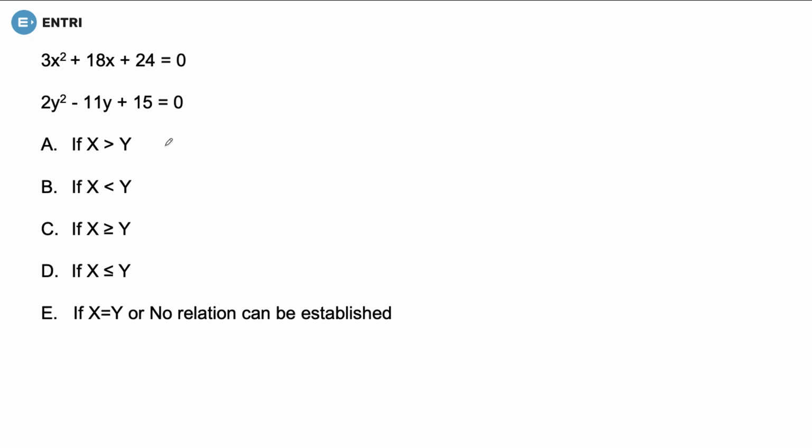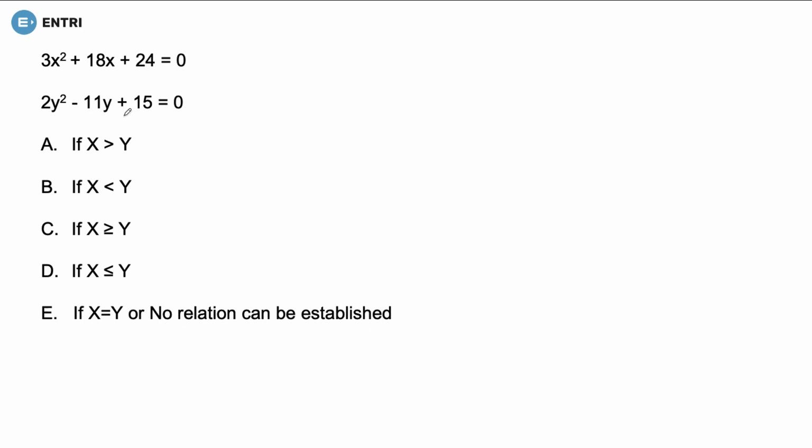Let's take next question. Next question is 3x square plus 18x plus 24 is equal to 0. Second is 2y square minus 11y plus 15 is equal to 0. So here I'll tell you one thing. I have already told you, you already know how to take out factors and solve this out.